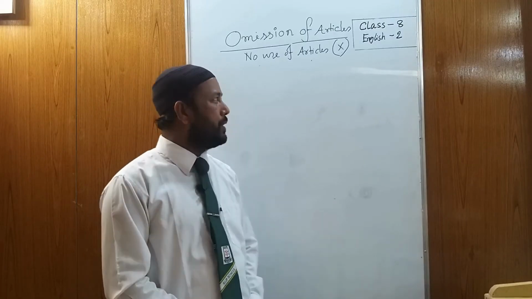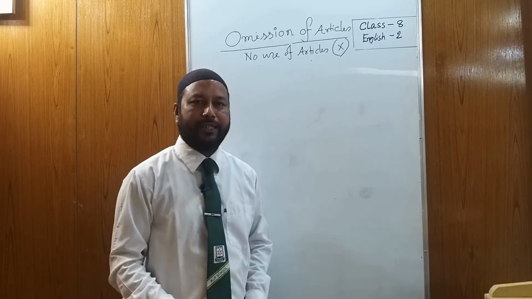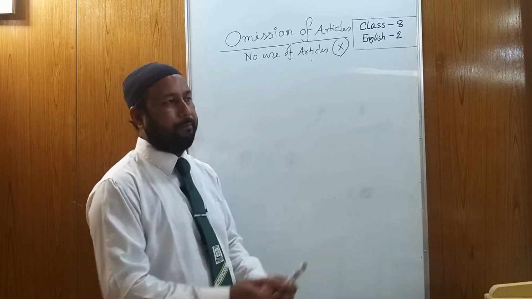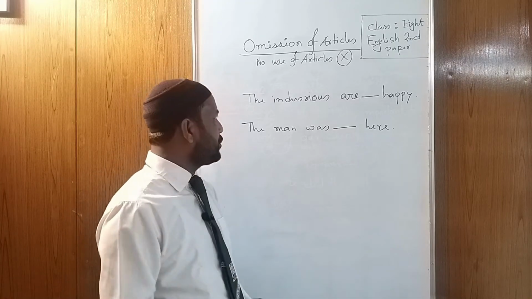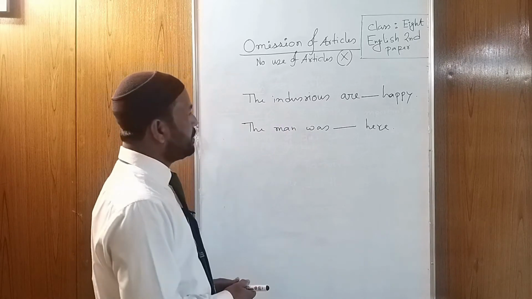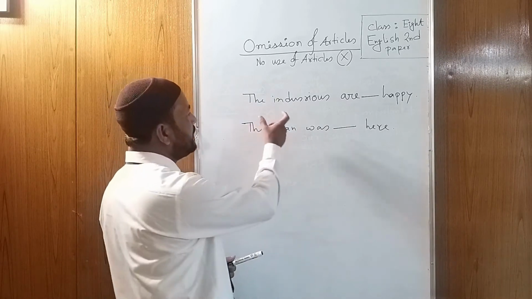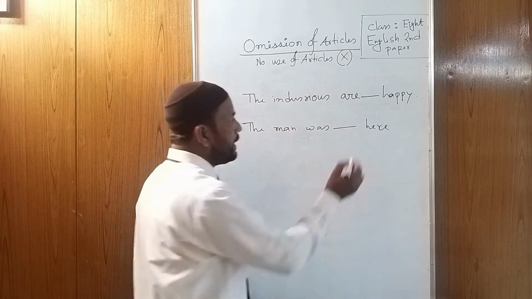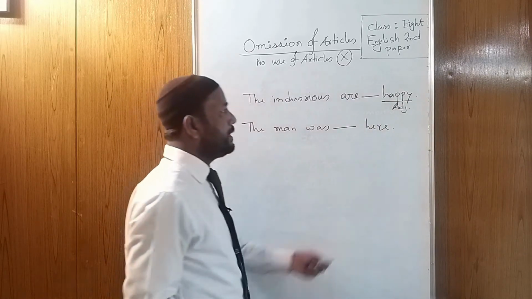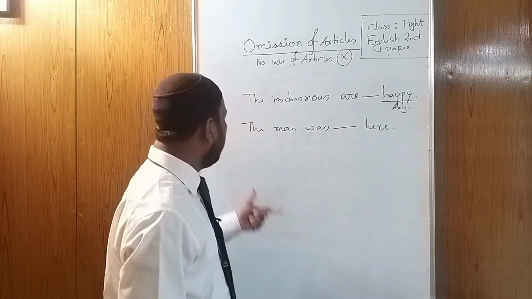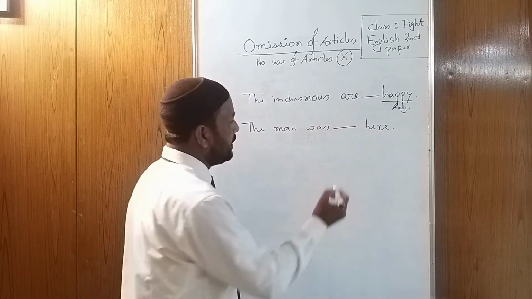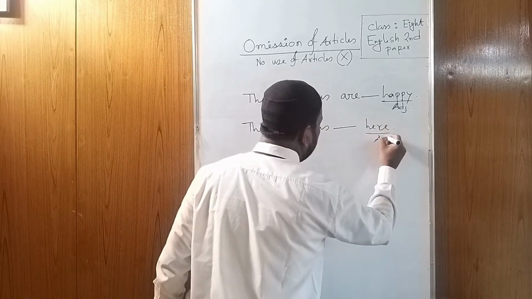I think you all cleared these rules. Okay, my dear students, we are going to the next rule. It is very important to use cross in a passage. Here we can see two examples. In these examples, you can see the industrious are happy. Here happy is an adjective and this is the last word. And the next example, the man was dash here. Here is an adverb.